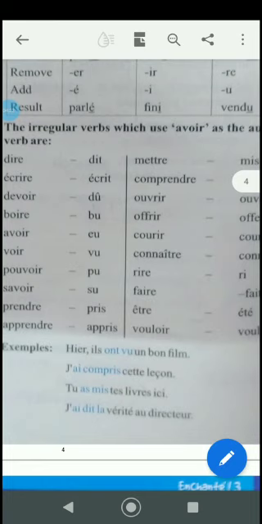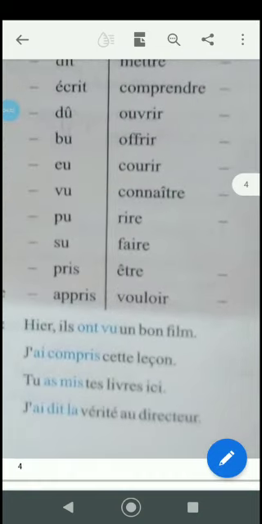So even though we are making use of the auxiliary verbs avoir and être, you have to use it as past tense: ils ont vu un beau film. Instead of saying he had seen a good film, you say he saw a good film, because the passé composé in French means past tense.